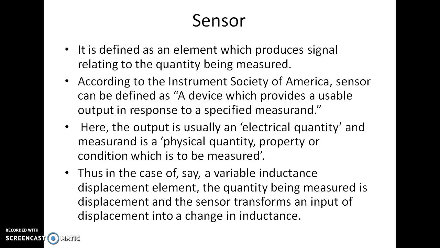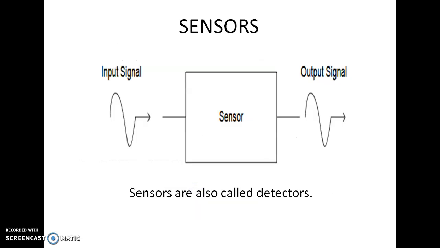Here we are using a variable inductance sensor. By using the principle of inductance, it will measure the displacement of the particular element or object. Here we can see the sensor. The sensor will sense an input signal and provide an output signal. Generally, the input signal is a physical or mechanical quantity like temperature, pressure, force, etc. Sensors are also called detectors.